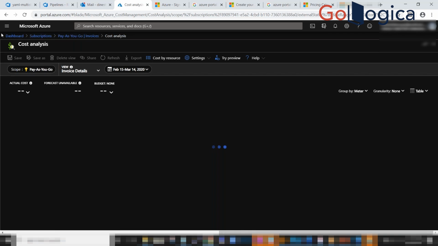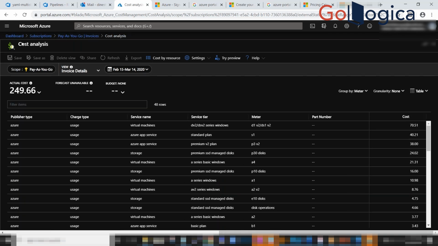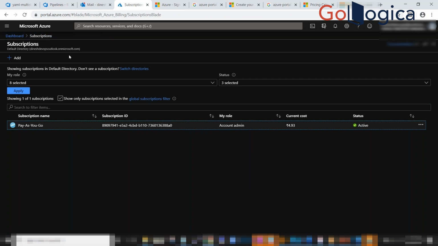So it's a kind of path function for you, and you can track it from your end. First I went to the dashboard page, then I chose the subscription page, and then I came to the pay as you go invoice page. With this, you can see the path formation. If you want to go back, you can go back to the subscription. It's a kind of URL trail for you.